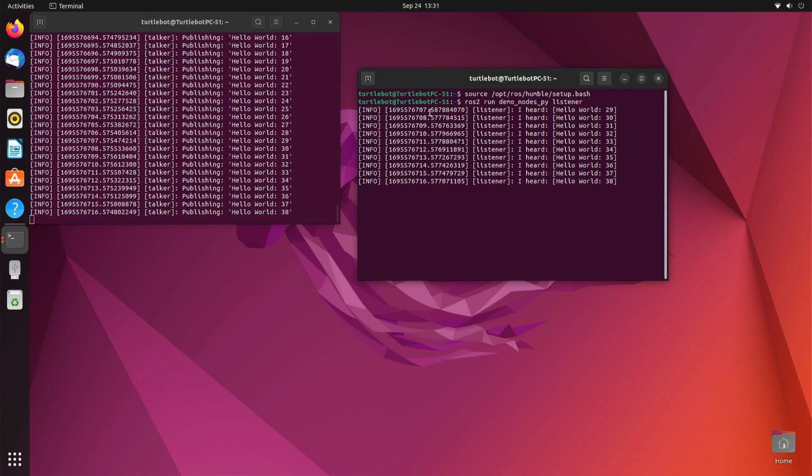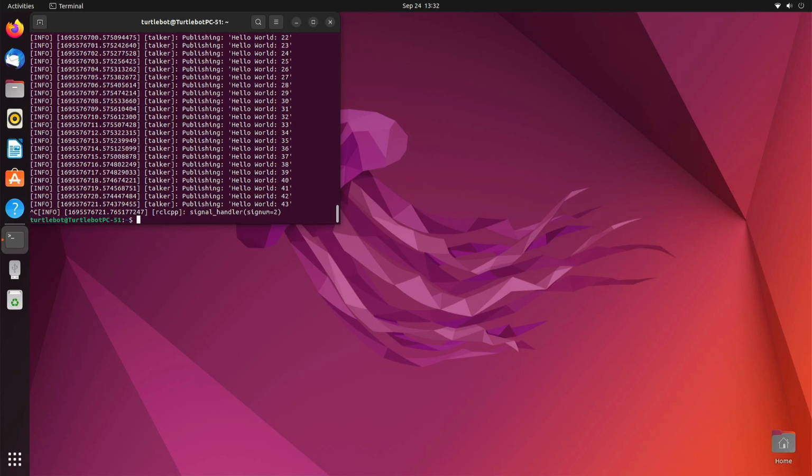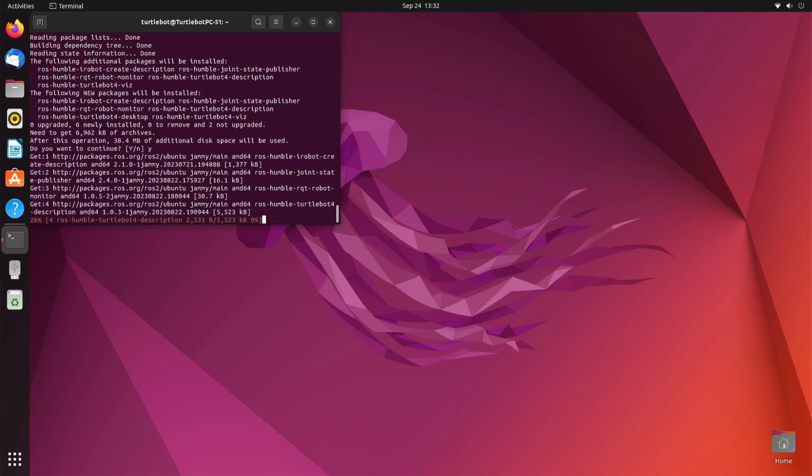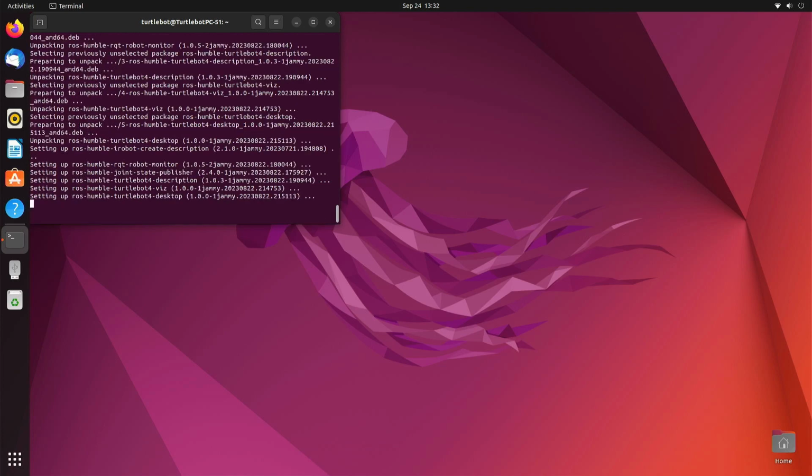Okay, so we can press Control-C to cancel it, and we'll exit out of that, and then over here we can press Control-C. And now we're going to install the TurtleBot3 desktop with sudo apt install ros-humble-turtlebot3-desktop. I'm going to press yes and enter. And that is it for this video.